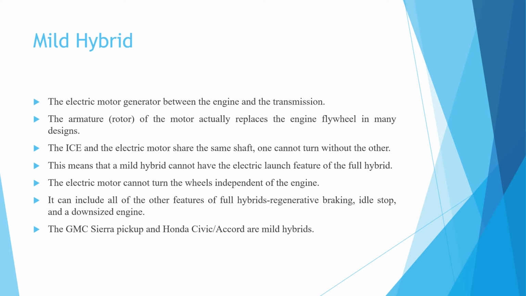The basic difference between the mild hybrid and the full hybrid is in the power section. In the mild hybrid, the IC engine and the electric motor both share a single shaft. That is the way; one cannot run without the other.